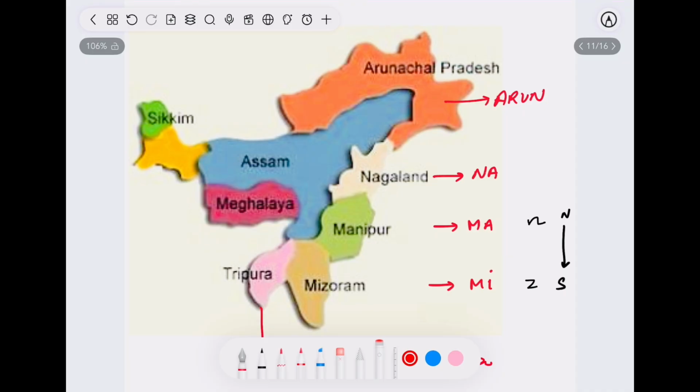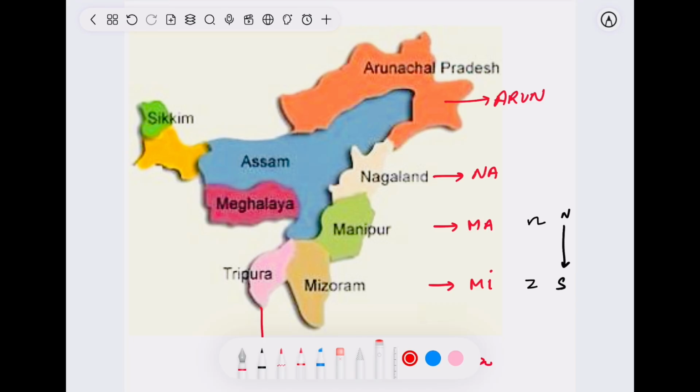Here is a brief map of Northeast Indian states. So I have made a quick mnemonic to learn the states starting from north and reaching to south in sequence wise. So I'll tell you a short story. Try to recall it. Okay.